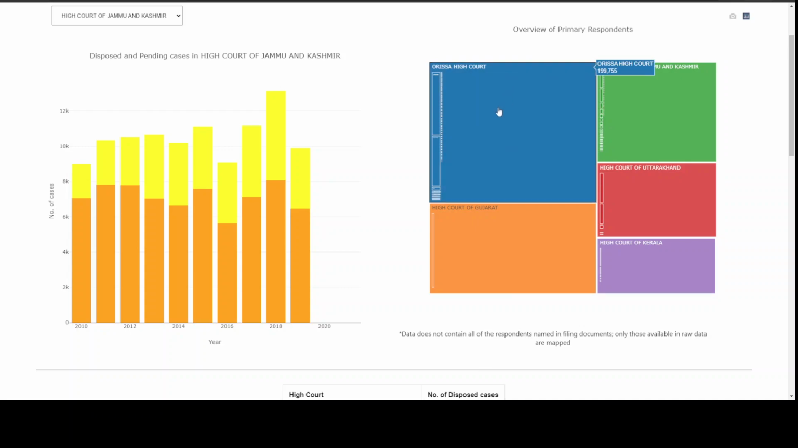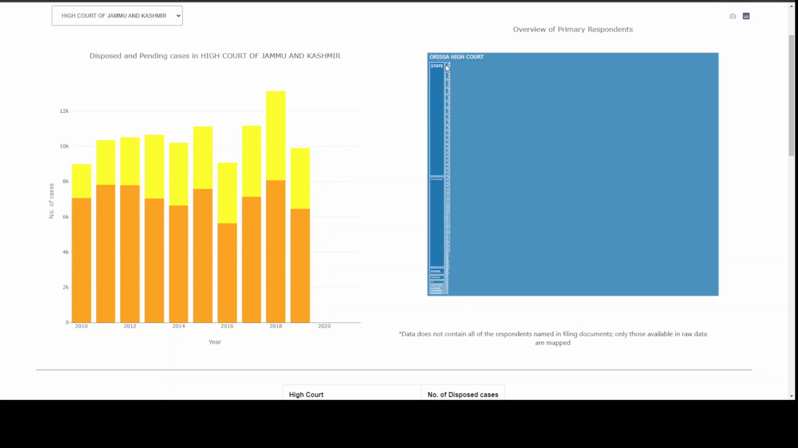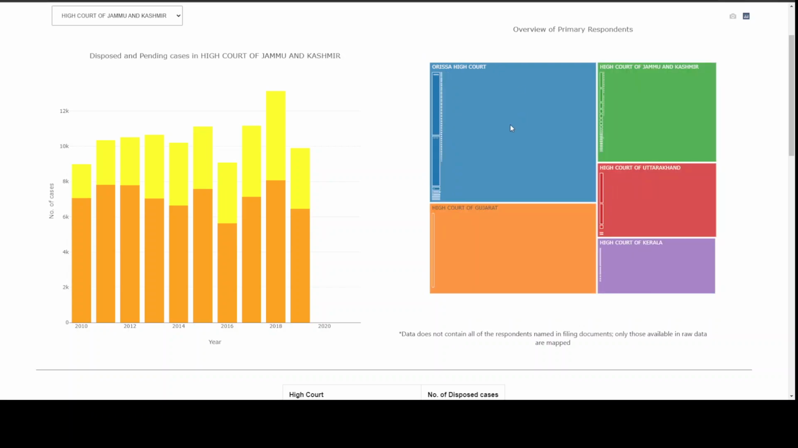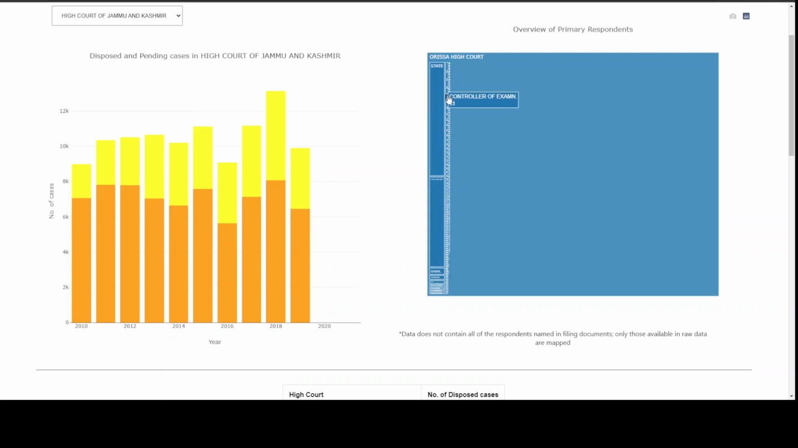And so it tells us a lot about how citizens actually try and hold the government accountable through the judiciary. One of the interesting things is while a number of respondents will be named in the petition, only the first one that is named will actually be recorded by NJDG as the respondent. This is why we've referred to this as the primary respondent. You can see that a major chunk will always be something generic like Union of India or state. But as you look at these smaller areas, you will see different PSUs, you will see different departments and public